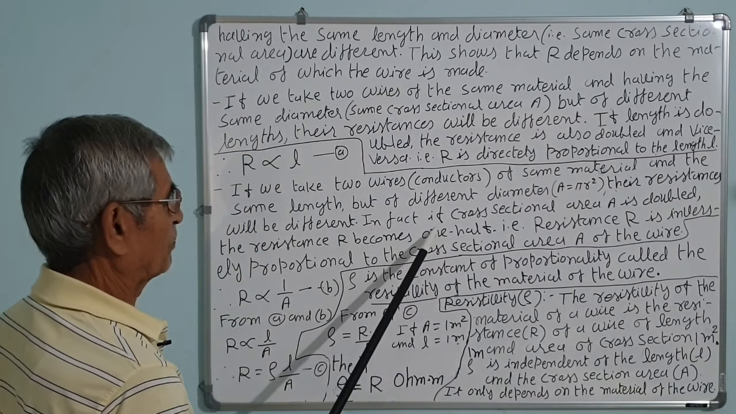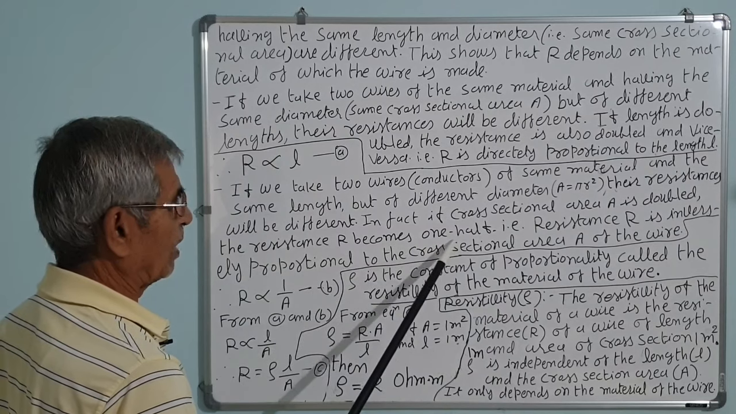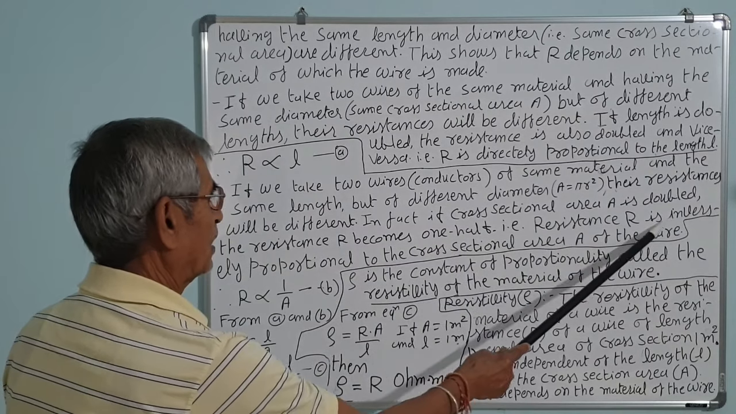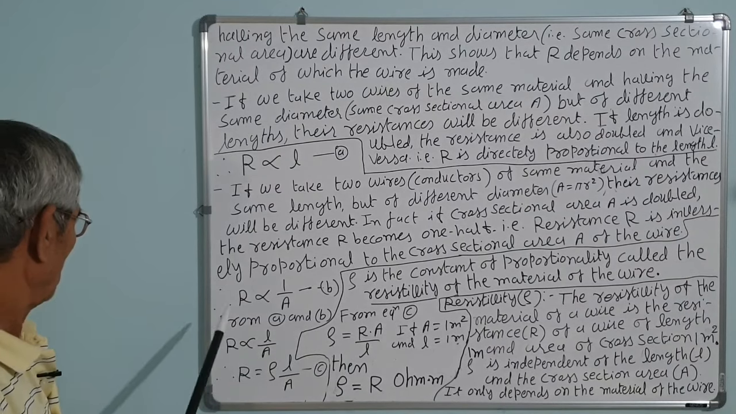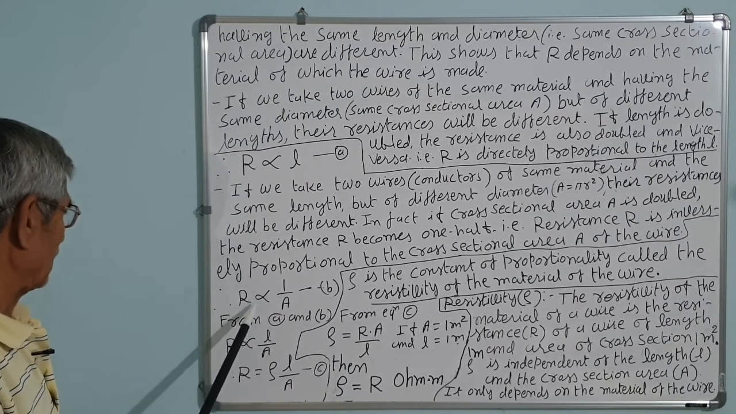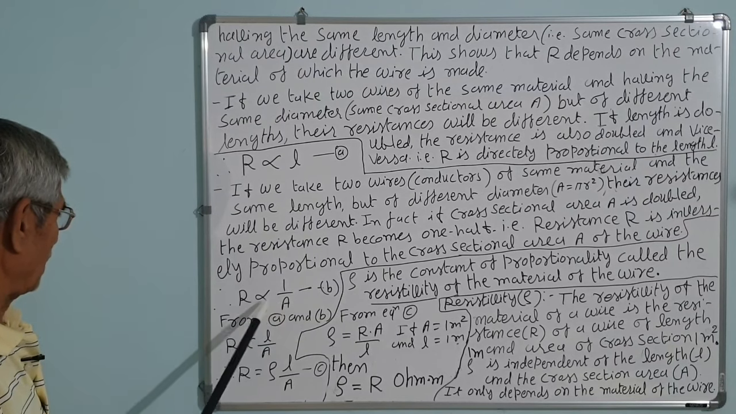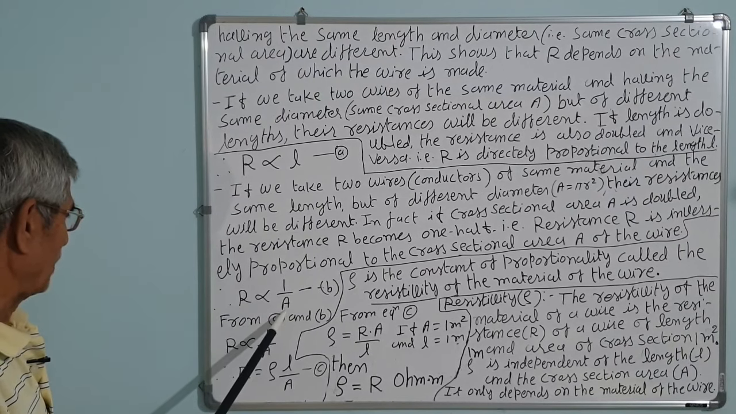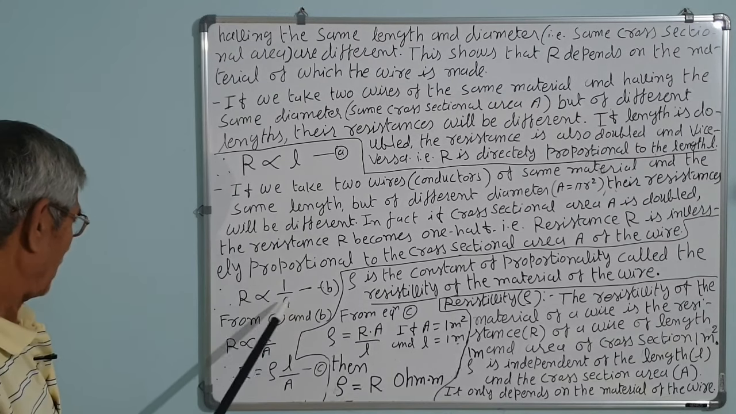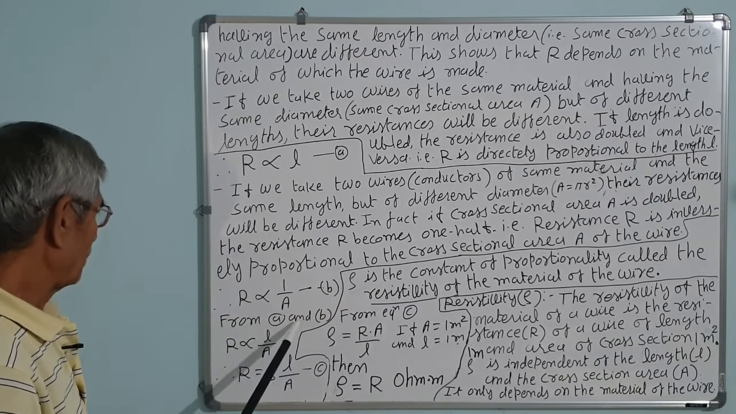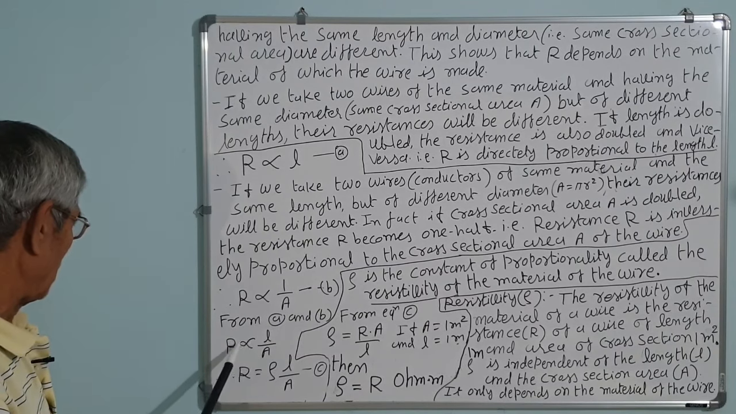In fact, if the cross-sectional area A is doubled, the resistance R becomes 1/2. That is, resistance R is inversely proportional to the cross-sectional area A of the wire. Mathematically we can write R is inversely proportional to A. So the more the area, the less the resistance. If the area is made half, the resistance will be double. Correct?